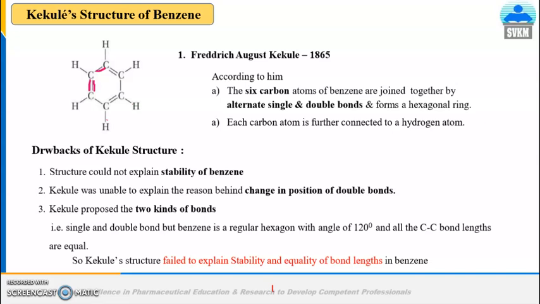All the bonds inside the benzene ring have equal bond length. This could not be explained by Kekulé. So the Kekulé structure failed to explain the stability and the equality of the bond lengths.